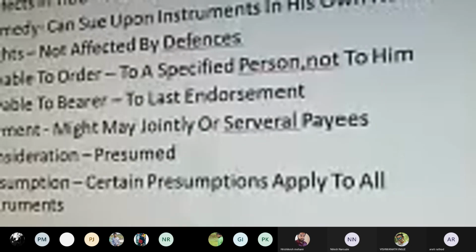Now here, which person can you sue? You can only sue that particular person in whose name or who has drafted or prepared that particular instrument. If any third party has prepared the instrument and the name of another person has been mentioned, then accordingly you cannot sue the third party or XYZ or any other unrelated party to that instrument. So in the earlier case, if Mr. Dada is preparing and drawing an instrument and giving it to Mr. Soham, then accordingly Mr. Soham can sue Mr. Dada only and not any other person at this stage. So here we have to identify the remedies available at which place and at which point of time.